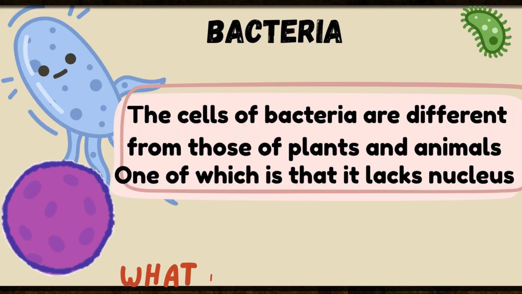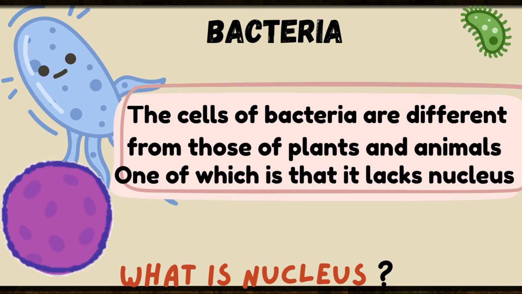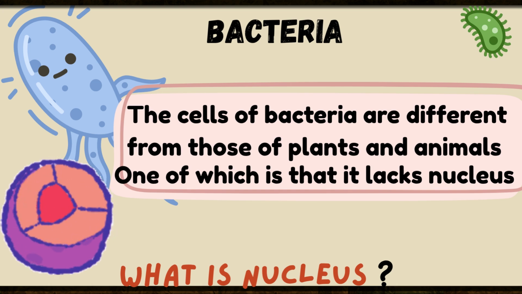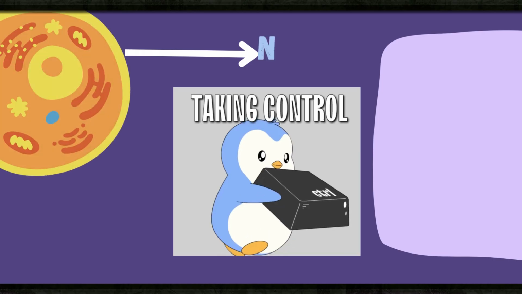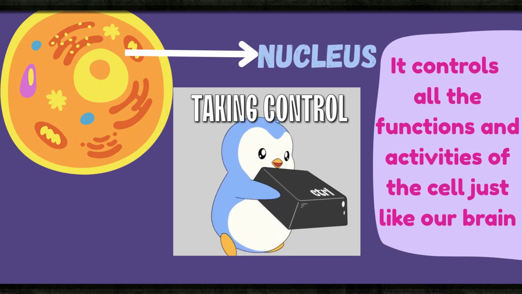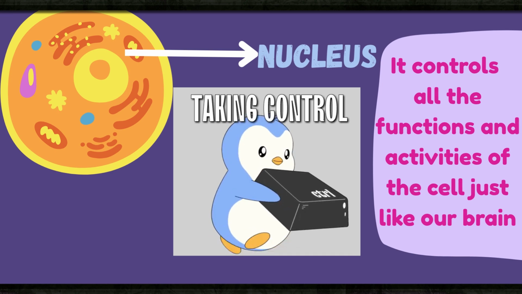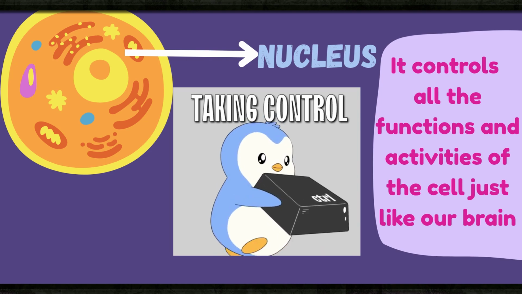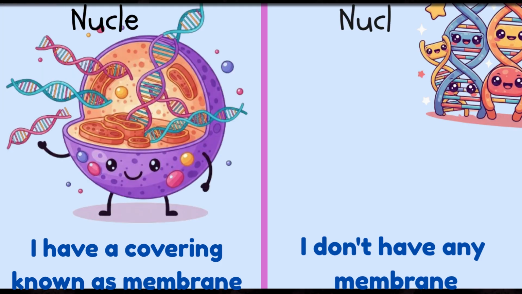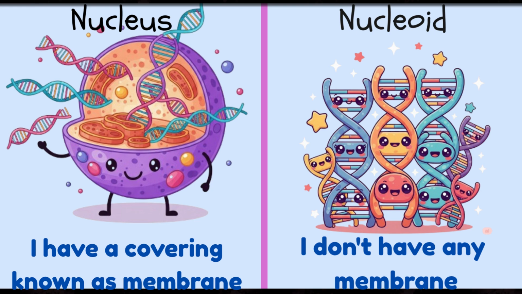The cells of bacteria are different from those of plants and animals, one of which is that it lacks nucleus. What is nucleus? Let us find out. Nucleus is just like our brain, it is the control center of the cell, which controls all the activities and functions of the cell. It also has DNA which carries instructions for the body and passes them to the next generation. Since nucleus is absent in bacteria, instead nucleoid is present. Another difference is nucleus has an outer covering known as membrane which nucleoid lacks.